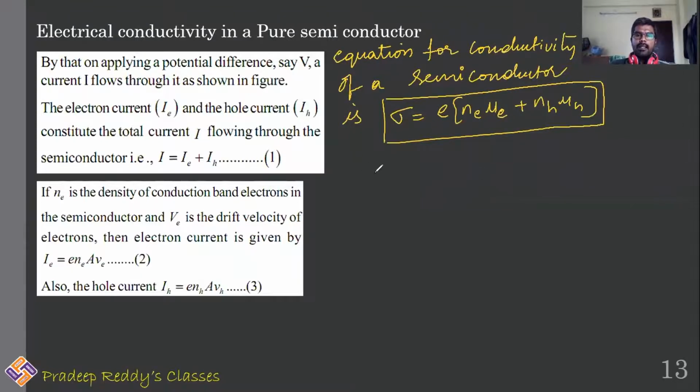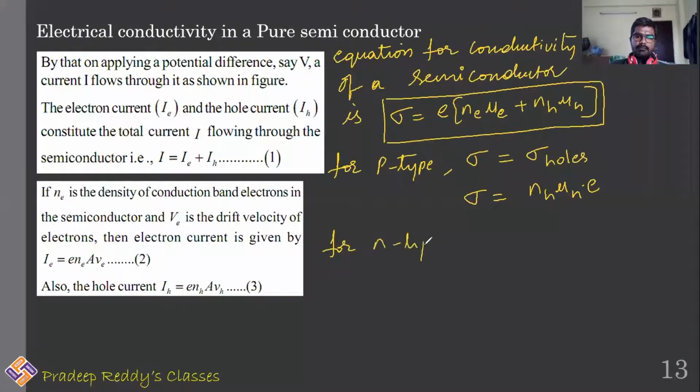Now, as we know, for a p-type semiconductor, total conductivity is equal to the conductivity of holes. So sigma can be written with the majority charge carriers being holes, and that's the reason you write it as N_h mu_h e. For an n-type semiconductor, net conduction is dominated by electrons. So sigma will be equal to N_e mu_e e.